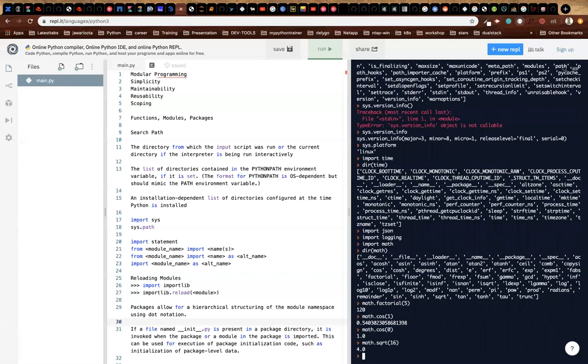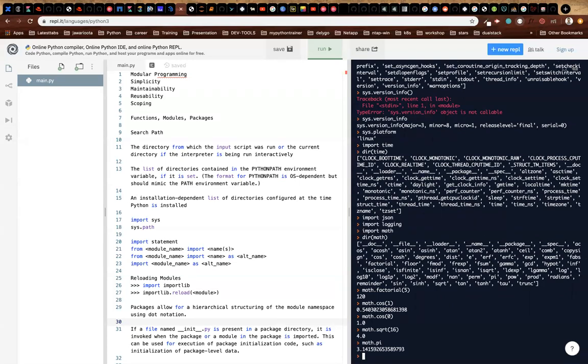And math.pi is a constant, 3.14, whatever. So basically these are all the inbuilt modules. There are many more modules, like threading, and a few more. Right now, I'm not able to recall. There are a lot of built-in modules.